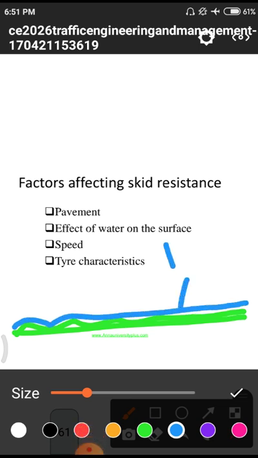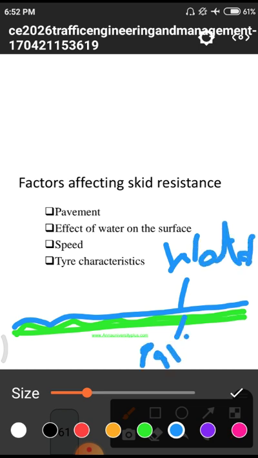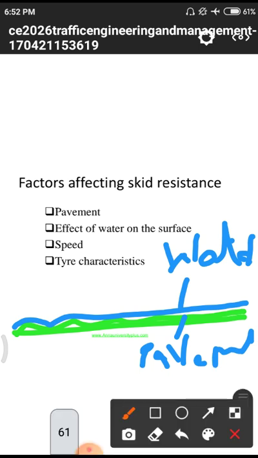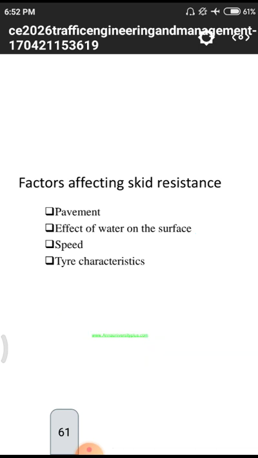Okay, this is the water layer, and this is the pavement layer. Due to this layer by layer, why? Because normally in the bottom surface we are having ground pavement. After the pavement we are having this water line. So layer by layer means automatically there may be a chance of skidding. This is also another kind of phenomenon.